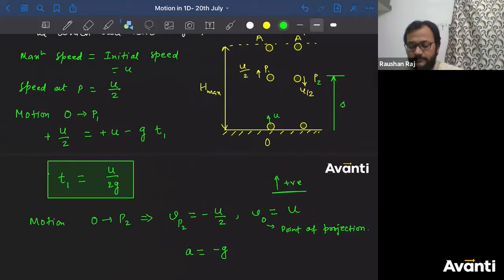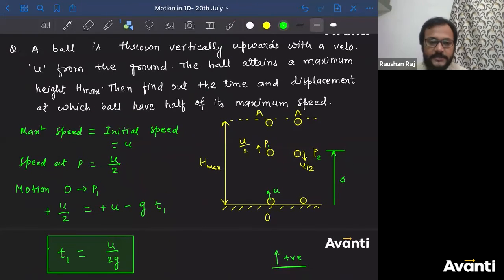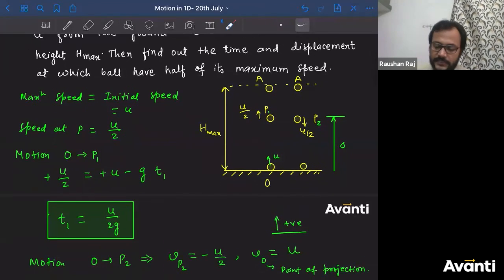Guys, I'm telling you again, please come with a revision from the next class. Otherwise, I will not explain everything that has been explained to you earlier every time. That is not practically possible, guys. Believe me, that will affect your study only. So please come with the revision of these things, because we have already done them. Why we consider this as positive, why that is negative, I should not be doing this every time. It will be very difficult to complete the syllabus, and for some of you this will be repetitive and frustrating. The class will become boring. So please come with the revision.